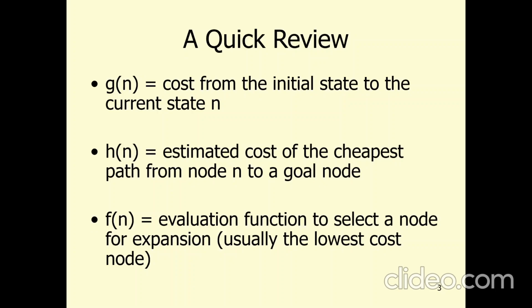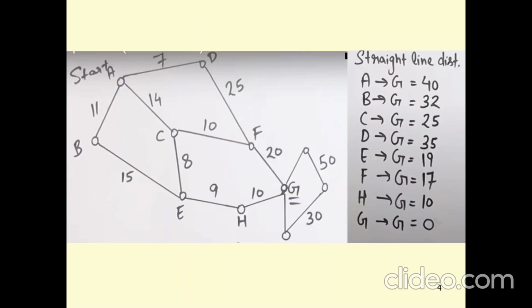Let's understand these terminologies using this scenario. Here consider A is the initial position and G is the destination or goal node. On the left hand side you can see that a number of nodes are connected by edges along with their costs, and on the right hand side an estimation is given for each node to reach the goal node.